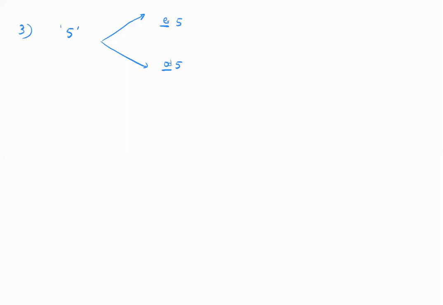If the number before 5 is even, remove the 5 and don't change it. If the number before 5 is odd, remove the 5 and add 1 to it. Whether the number before 5 is big or small doesn't matter. What matters is whether you have even or odd. If you have an even number before 5, keep it the same. If you have an odd number, it will increase by 1 unit.